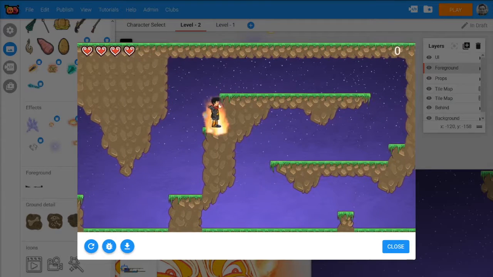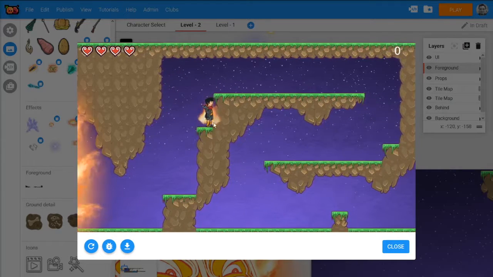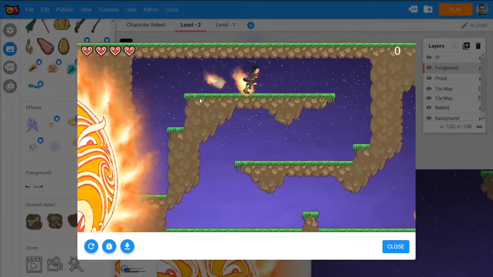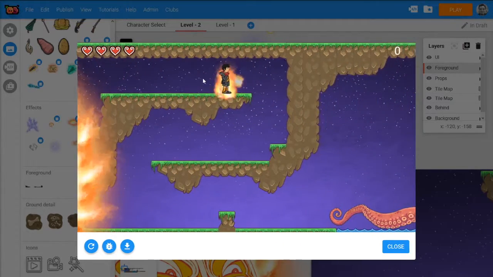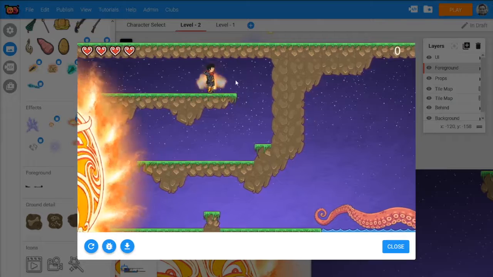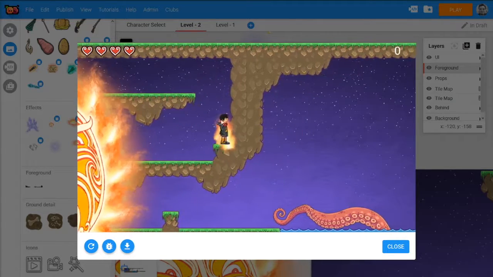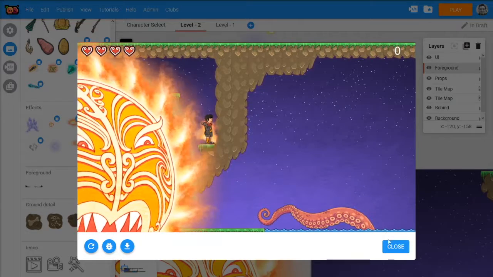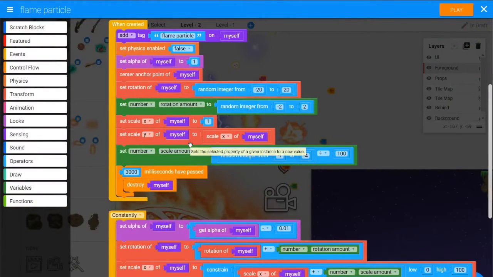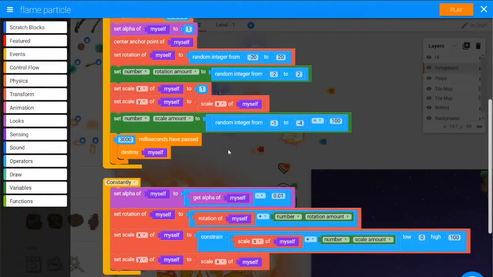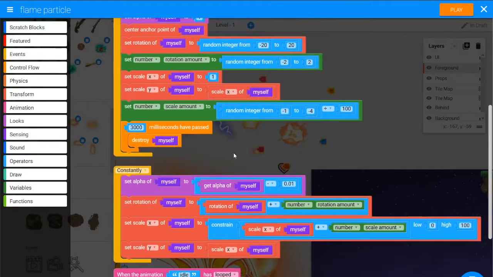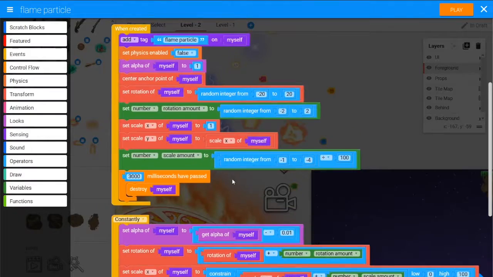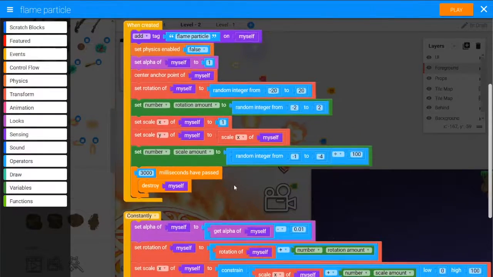And I'll get them moving up, and after I do that I also may try spawning more of them. A thing to note with particle effects and anything where you're spawning or creating a lot of clones of objects, it'll depend on how fast your machine is, how good your computer is to handle this many objects. So you may want to tweak some of these things so that you don't create quite as many particle effects if you've got a slower computer. Okay, I want these flames to now move up, so I'm going to add something extra in here.